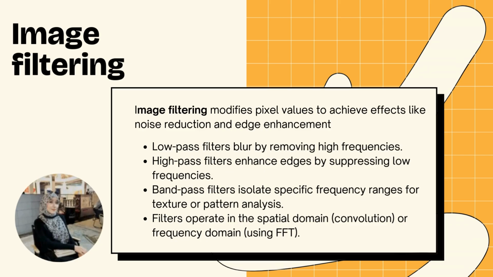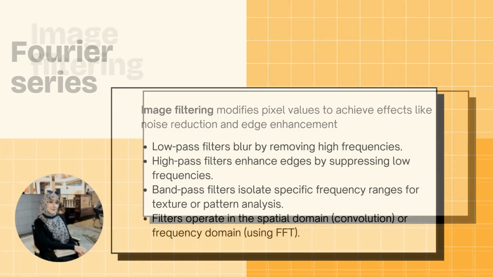Third point is bandpass filters isolate a specific frequency range for texture or pattern analysis. The last one is filters operate in the spatial domain, which is convolution, or the frequency domain using FFT.